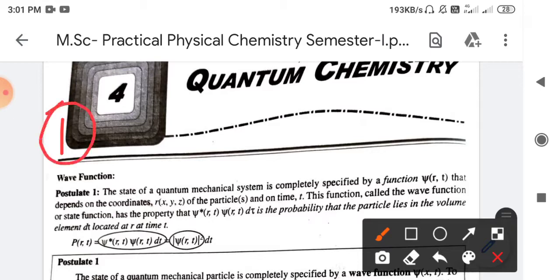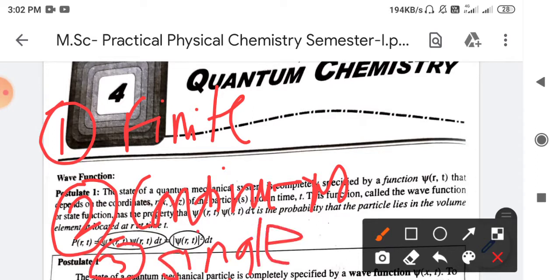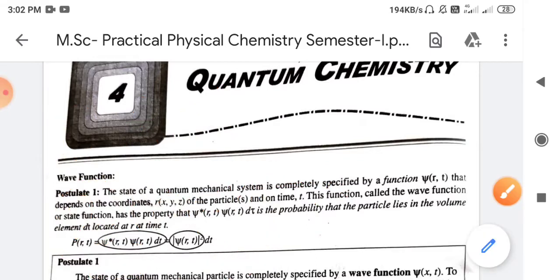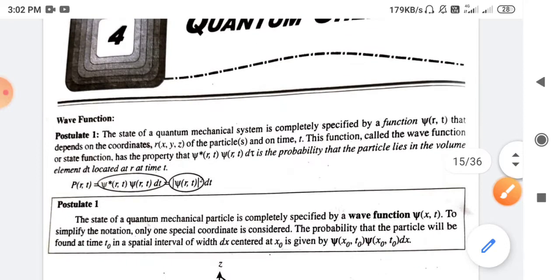The first condition is that it should be finite. The wave function that we consider, or generally use for representing the given wave, should be finite. Second, the wave function should be continuous. And the third one is that the wave function should be single valued. So these three conditions have to be satisfied for an acceptable wave function.